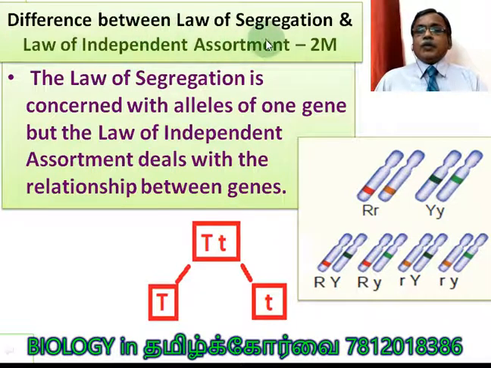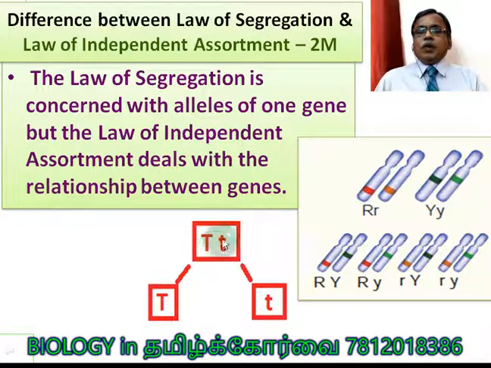Difference between law of segregation and law of independent assortment. Take note of it. These are 2 more questions. Law of segregation is applicable for monohybrid cross, dihybrid cross, etc. Whereas law of independent assortment cannot be applicable for monohybrid cross, but it is applicable for dihybrid, trihybrid, etc. Understood? The law of segregation is concerned with the alleles of one gene.